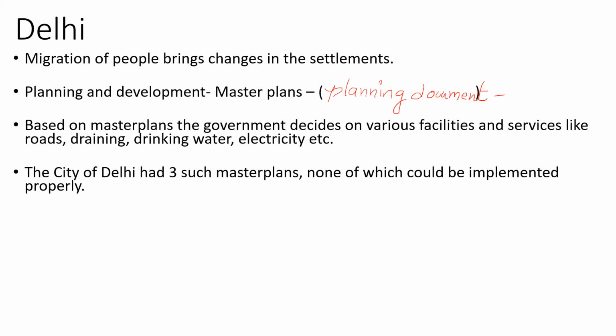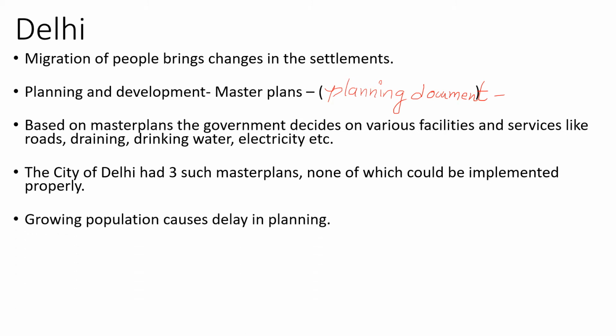Why? The reason could probably be that there were a few problems. To name a few, there were huge migrations, and due to migrations there was a huge increase in population, and due to the increase in population, more and more slums increased. So probably these could be the reasons why the master plans could not be implemented properly.